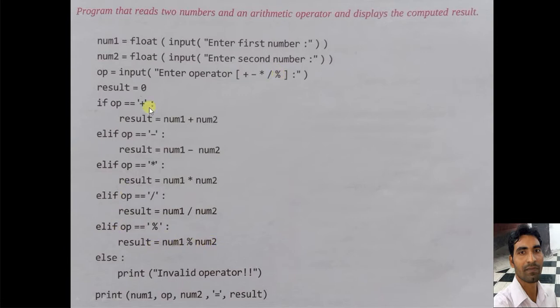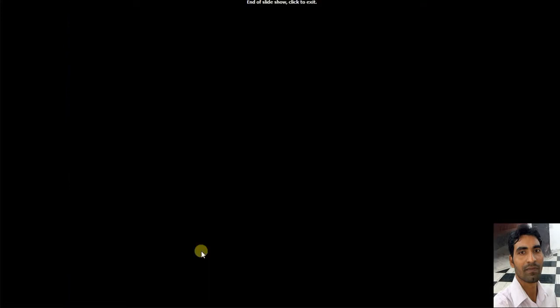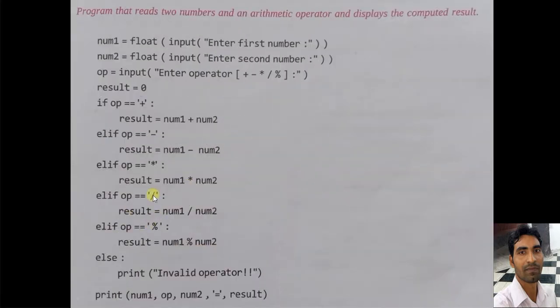Otherwise, if anything else is given, then it will say invalid operator, and finally your result will be printed. So that's it for this part. I think you have understood. Let us see this with an example.